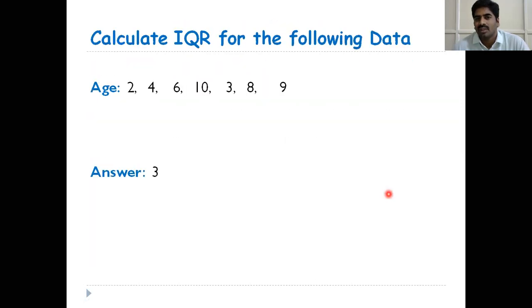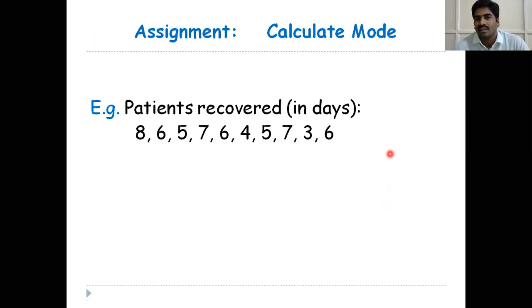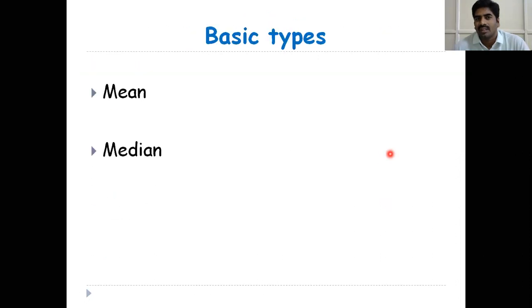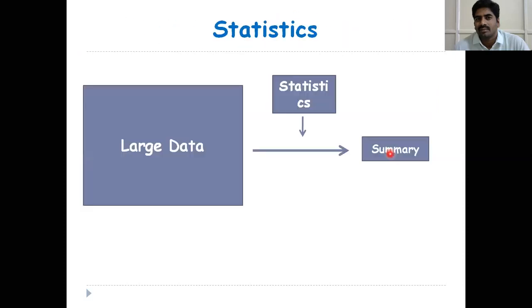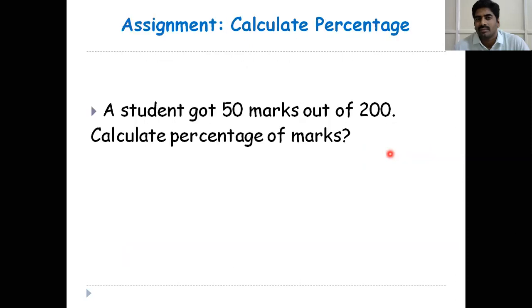I will show you the first assignment. This is the first assignment, calculation of percentage. The student got 50 marks out of 200. Calculate the percentage of marks.